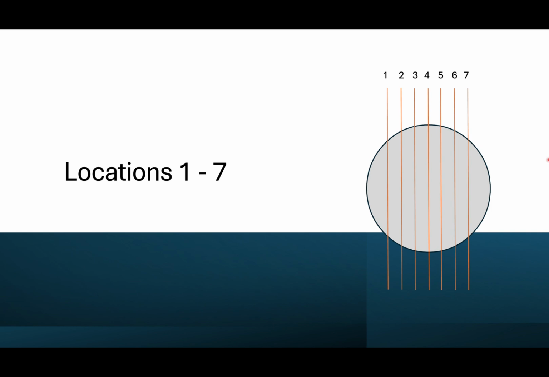So we are going to get into the locations. There are a total of 7 locations for this project. Since we are a group of 4, we needed 3 or more, and we decided to just do all 7. In the sphere located on the right side of the screen, you'll see that location 4 is the center, and location 1 and 7 are the outer bounds, and respectively 2, 3, 5, and 6 in between.